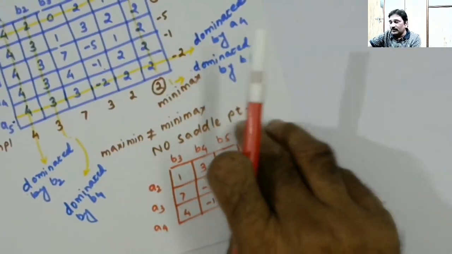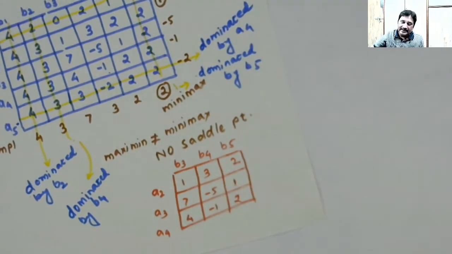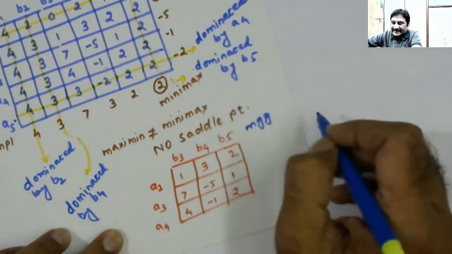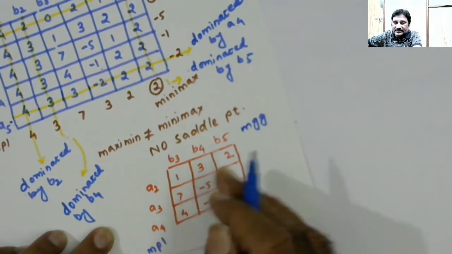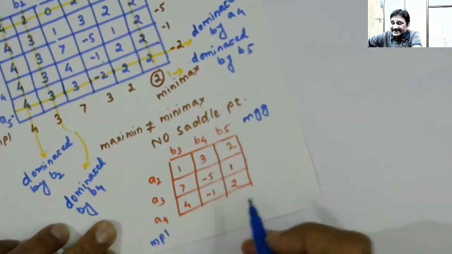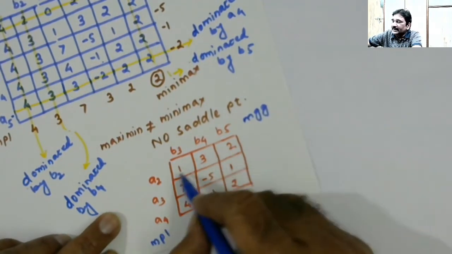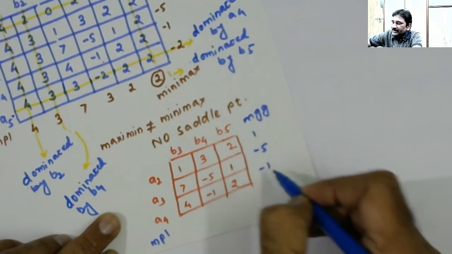Here too, if you try to find MGG and MPL, let's do it for your satisfaction. This is actually not needed, but I just want to establish one thing. For A2, the minimum guaranteed gain here is 1, here is minus 5, and here is minus 1.